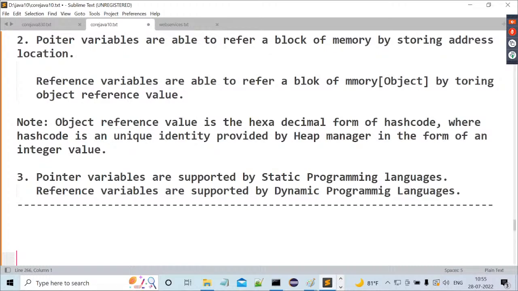Differences between a hash include statement and an import statement. The second one is, differences between .exe file and .class file. And the third one is, differences between pointer variable and reference variable.